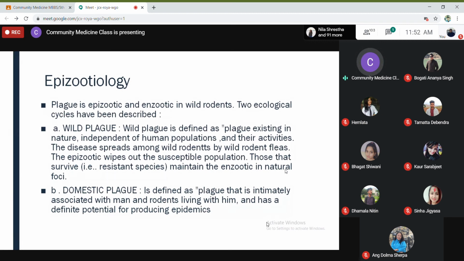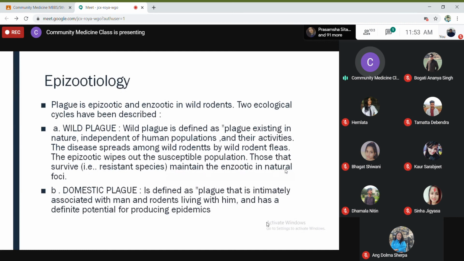Epizootic means an outbreak due to animal plague. During an epizootic, all the susceptible population will be wiped out, and those that survive, the resistant species, maintain the enzootic in natural foci.